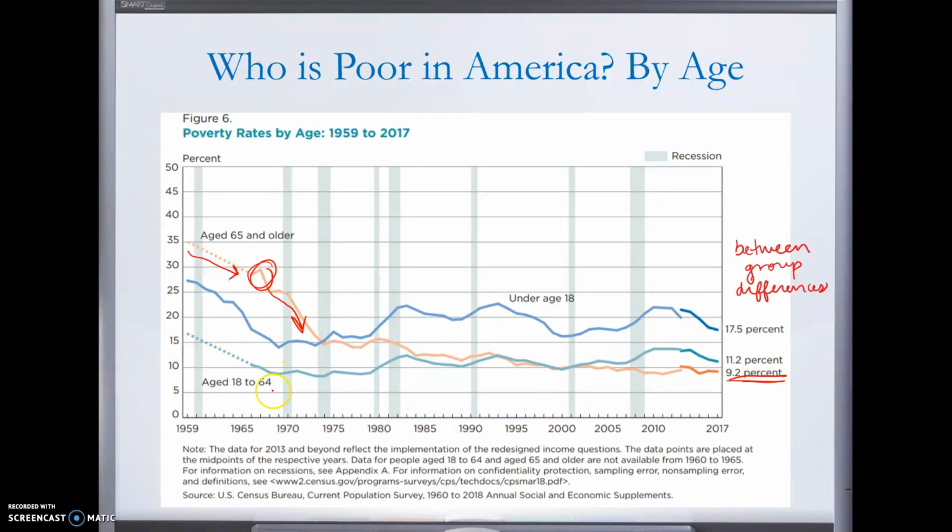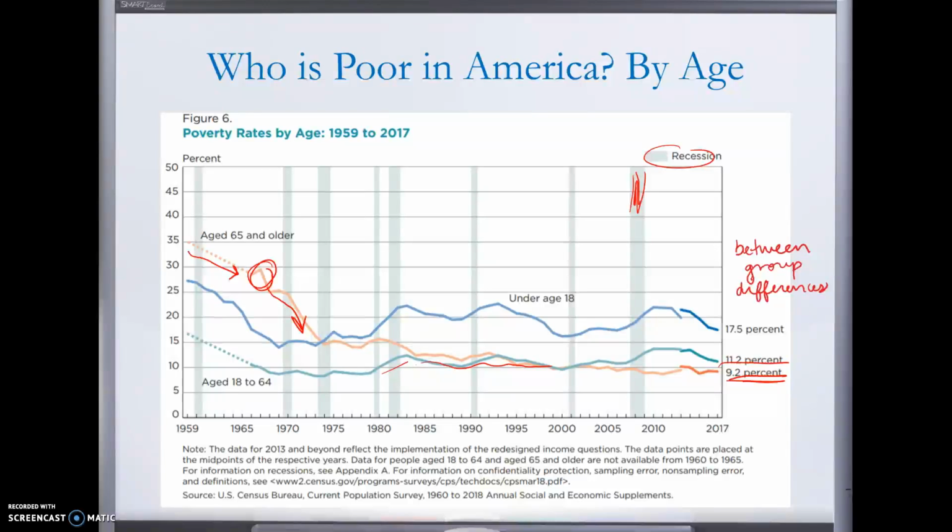American adults have a relatively stable poverty rate, although it has increased since the 1980s. You see it has gone up and then it's leveled out a little bit with some peaks and valleys. Notably, of course, during recessionary periods, so these darker bars, income's going to, poverty rates are going to change, right? But American adults, age 18 to 64, have an 11.2% poverty rate. So 11.2% of American adults age 18 to 64 live below the poverty line.